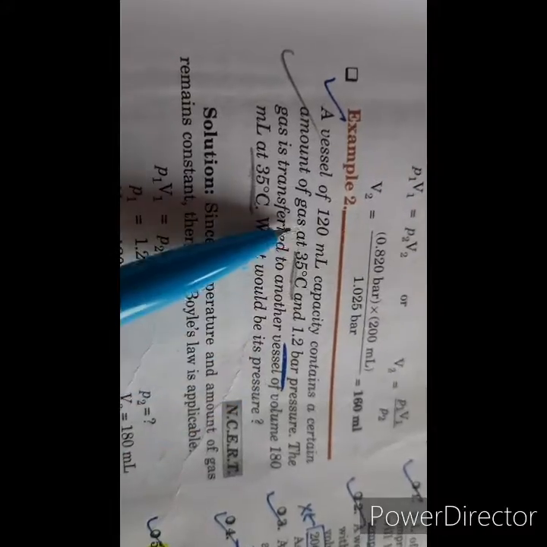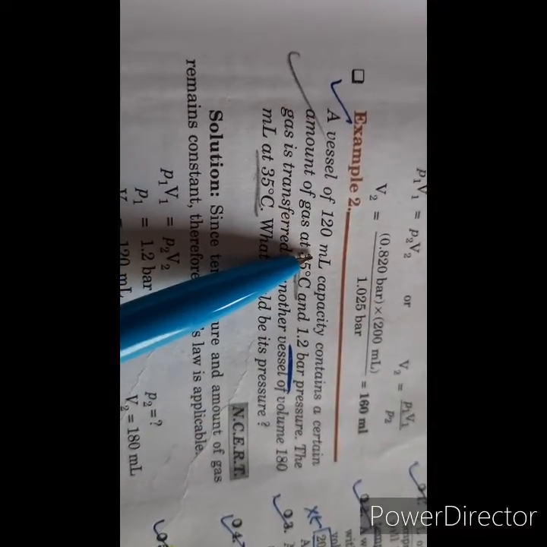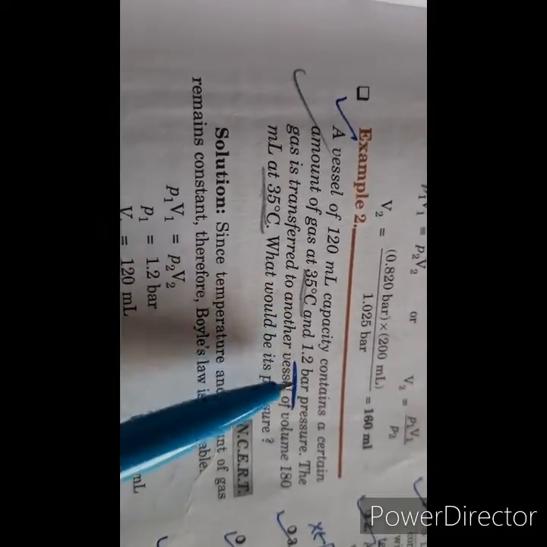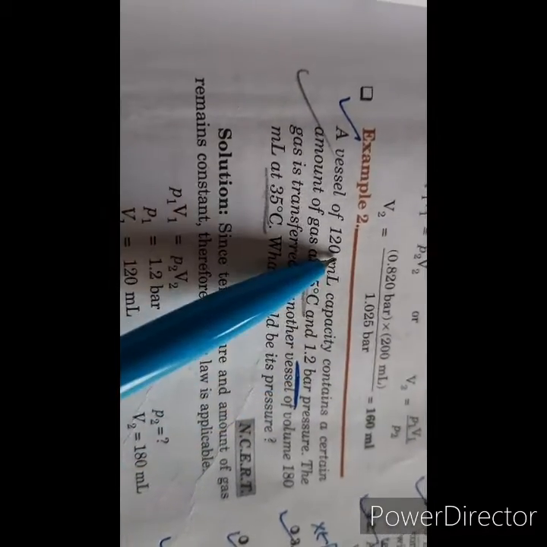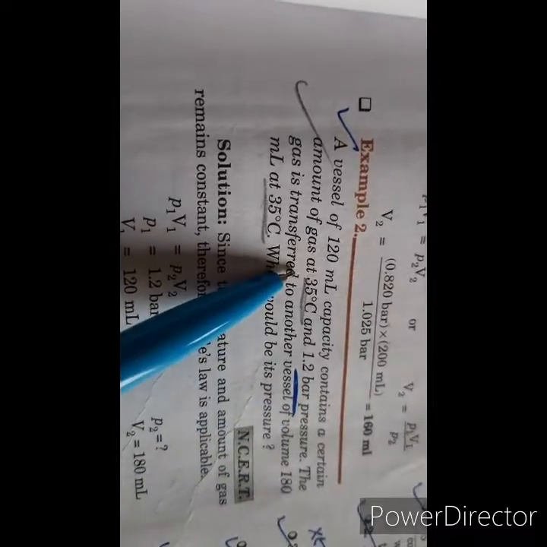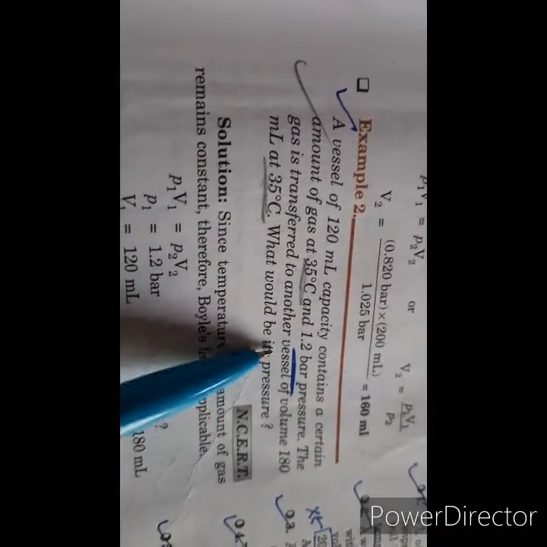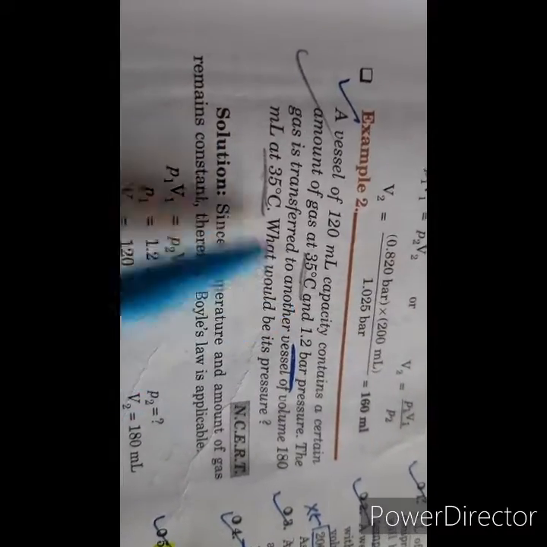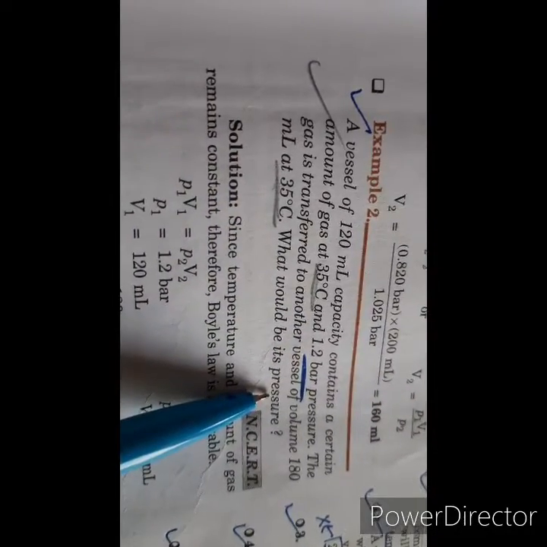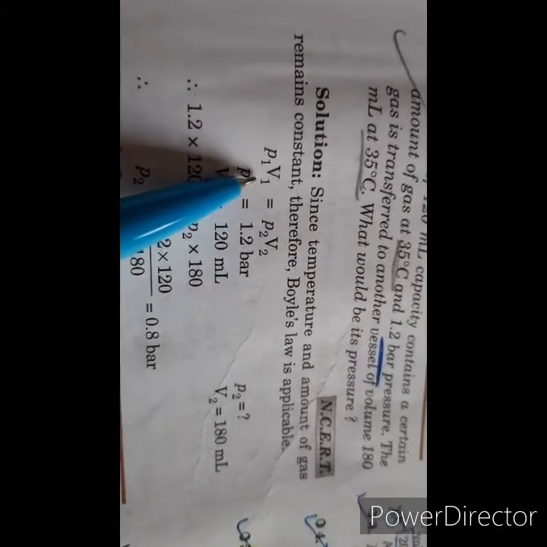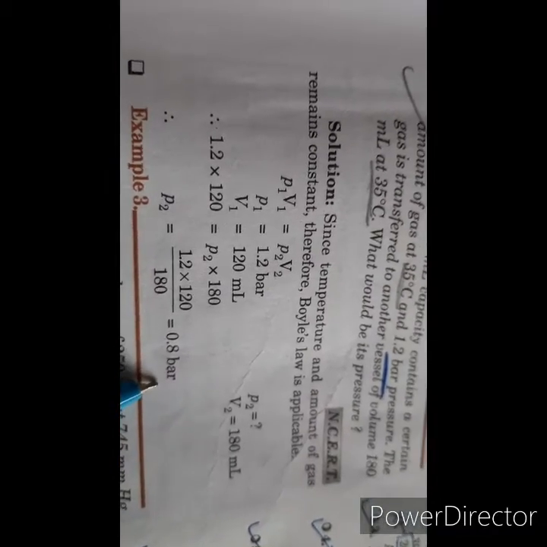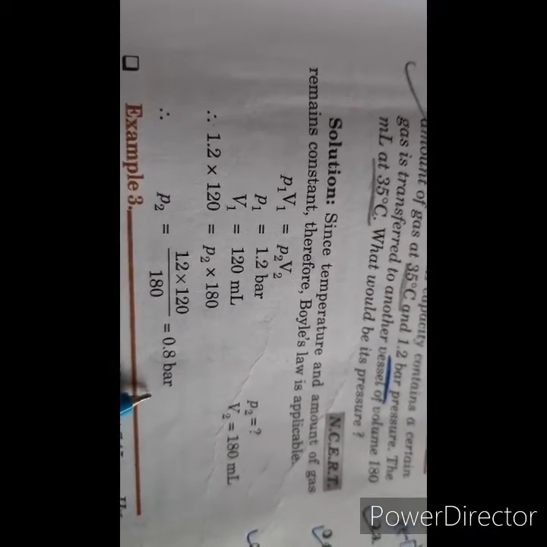Again, the vessel of 120 milliliter capacity contains a gas at 35 degrees Celsius and 1.2 bar pressure. So this is the volume, this is pressure at 35 degree, and if the gas is transferred to another vessel of volume 180 milliliter, the temperature is same, so we have to find the pressure, and then again we'll apply the formula P1 V1 is equal to P2 V2. With that we'll work out the pressure to be 0.8 bar. I hope this is clear to everyone.